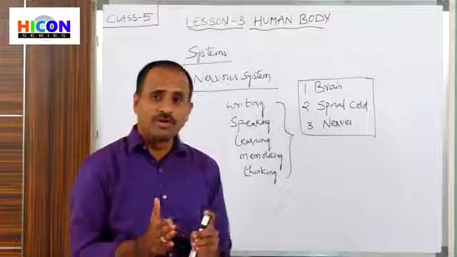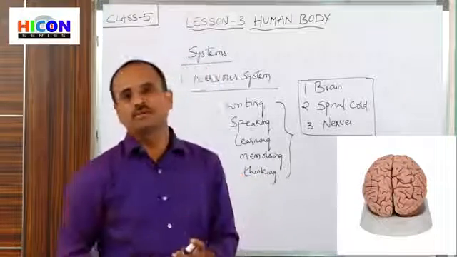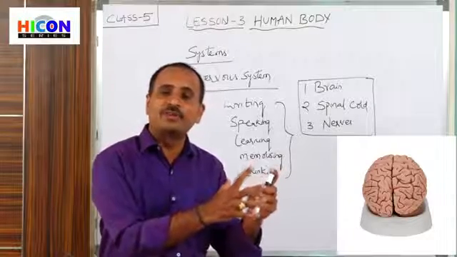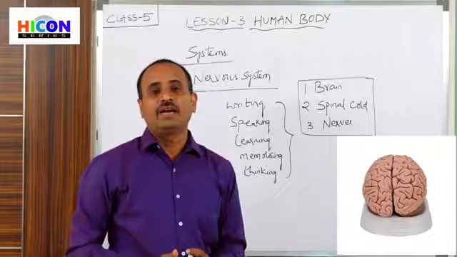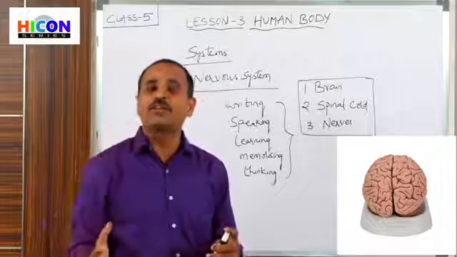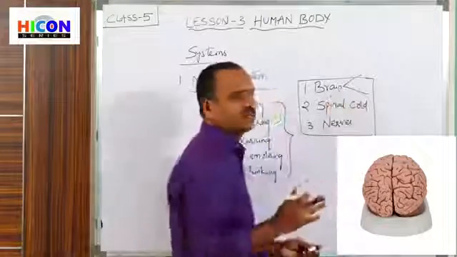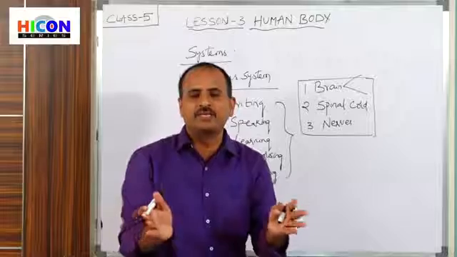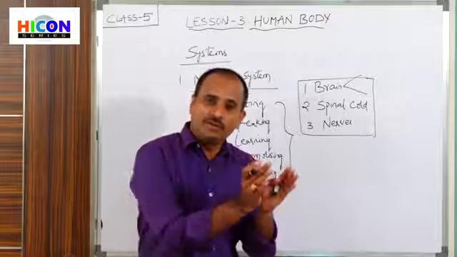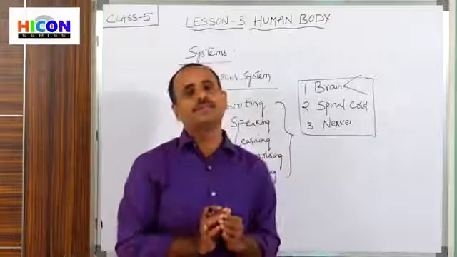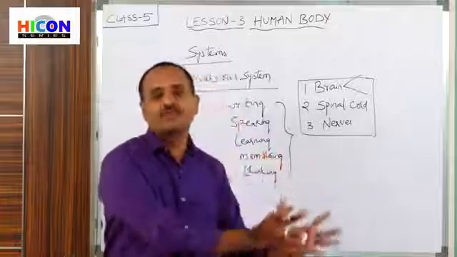And our human body is divided into 2 parts, that is left part and right part. And the left part of our brain controls the parts present on the right side of our body. And the right side of the brain controls the left parts of our body. So the brain is divided into 2 hemispheres, left hemisphere and right hemisphere. The left part of the brain controls the right parts of our body, and the right part of our brain controls the left parts of our body.